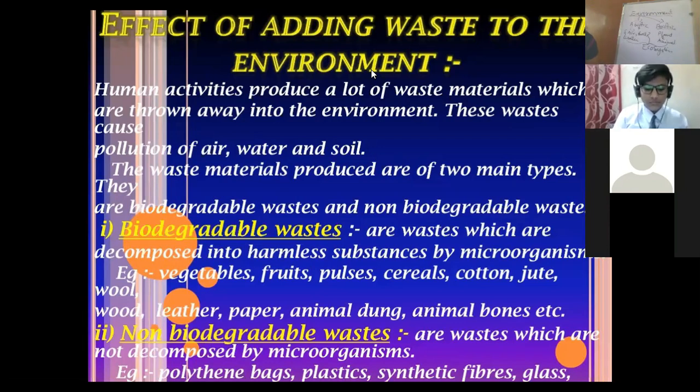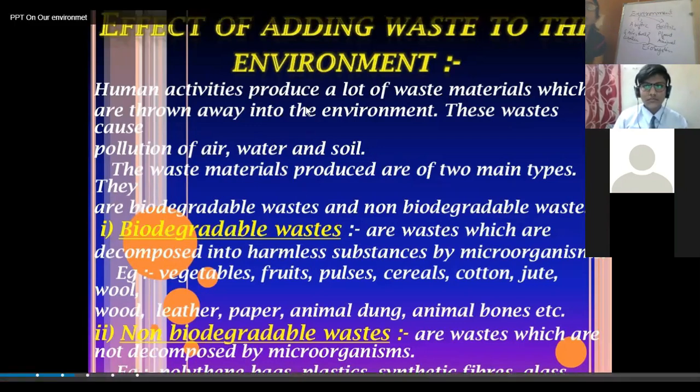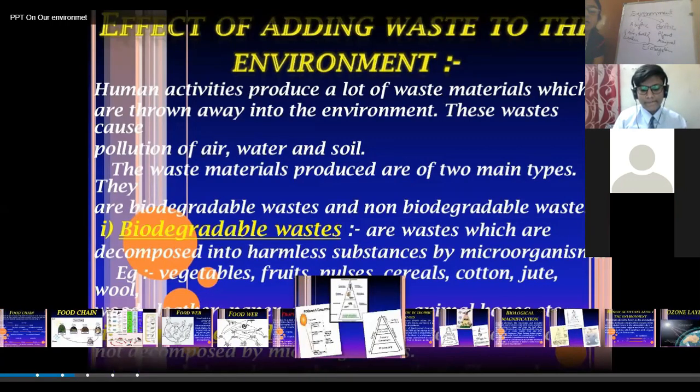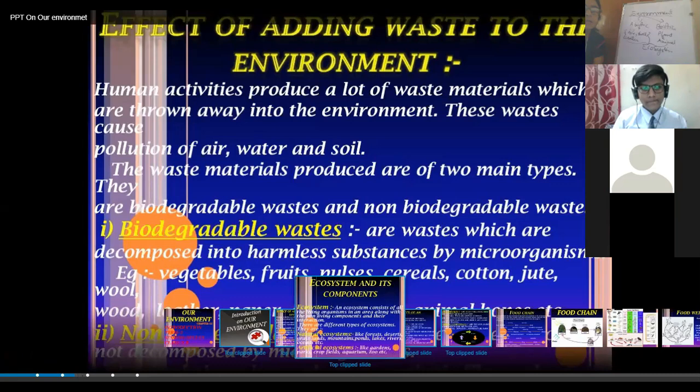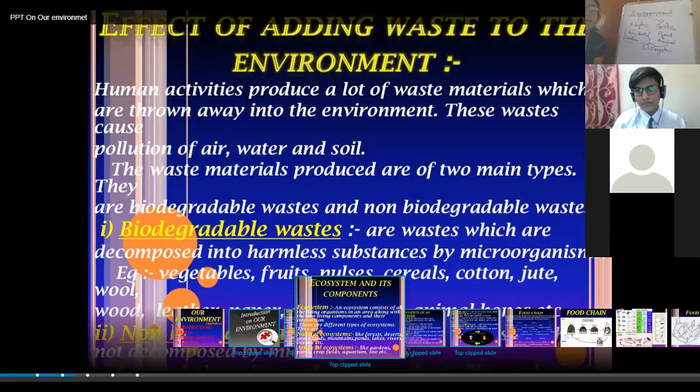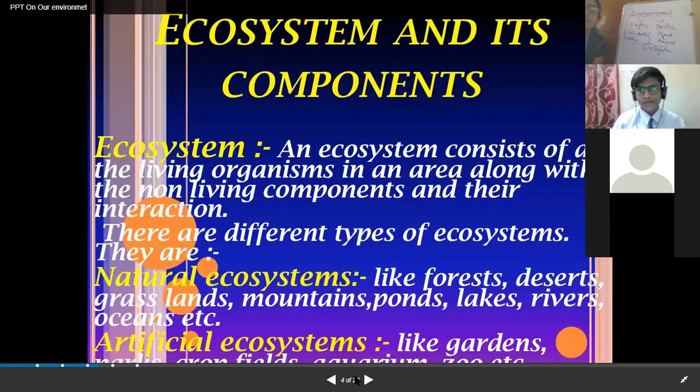Okay, as I've told you, there are various components of this ecosystem: the biotic one and the abiotic one. The living components are the plants and the organisms present in the ecosystem, and the non-living components like sunlight, soil, etc., are termed as the abiotic components.